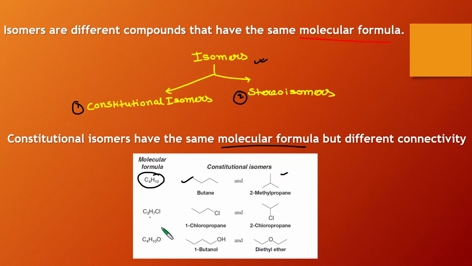On the other hand, if you see the structure of 1-chloropropane and 2-chloropropane, in case of 1-chloropropane, the chlorine atom is connected to the terminal carbon atom. However, in case of 2-chloropropane, the chlorine atom is connected to the middle carbon. So you can see that the bond connectivity is different, however they have the same molecular formula. That's why they are also constitutional isomers. So constitutional isomers have the same molecular formula, but their structures are totally different.